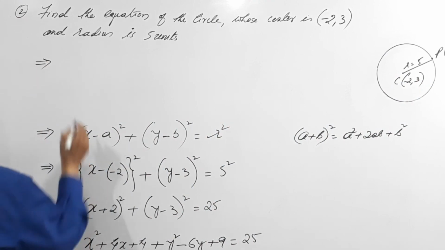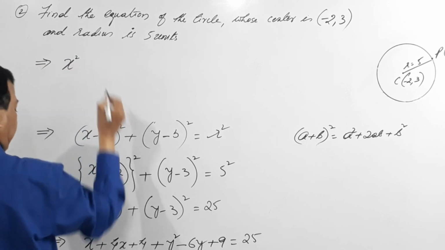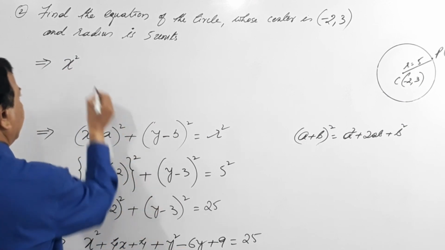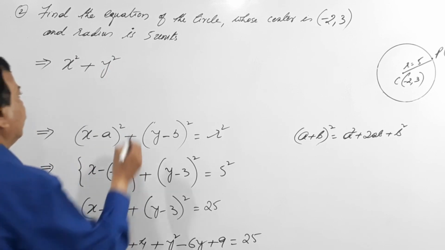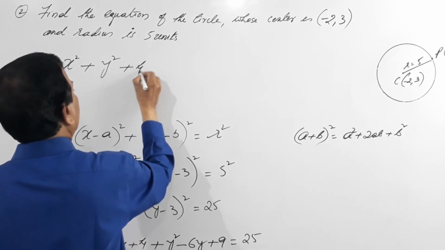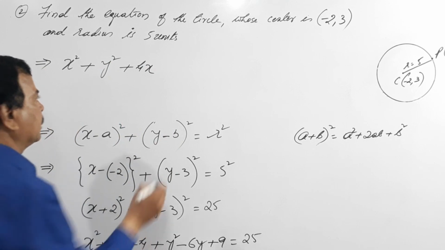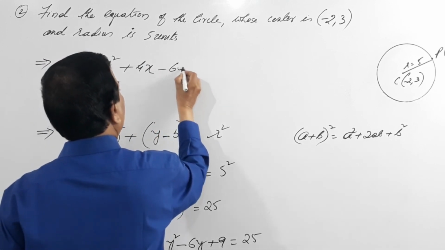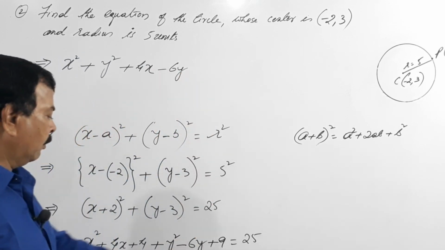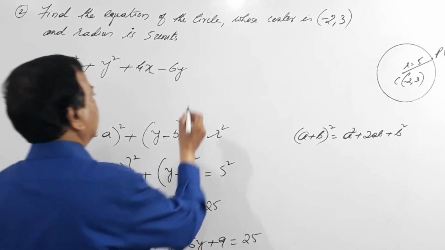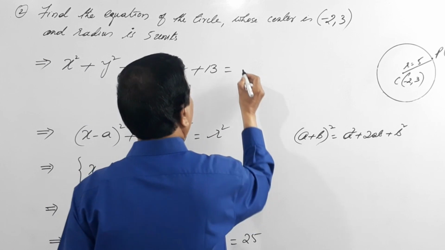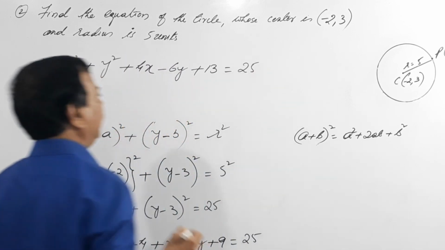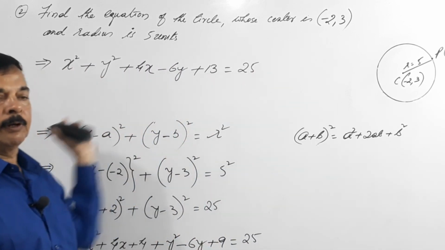That becomes x square plus y square, by rearranging, plus 4x minus 6y plus 4 plus 9, that is plus 13 equals to 25. So I'll bring this 25 to the left hand side.